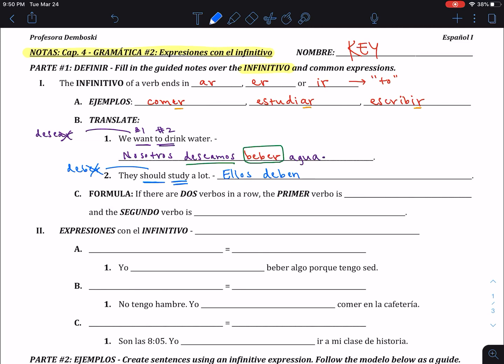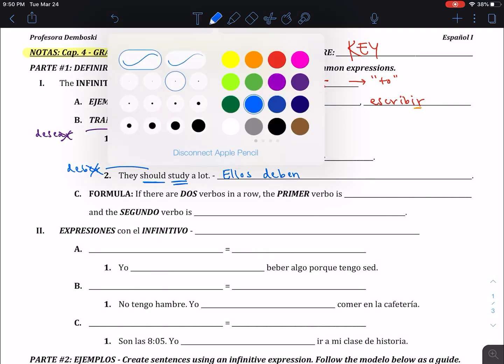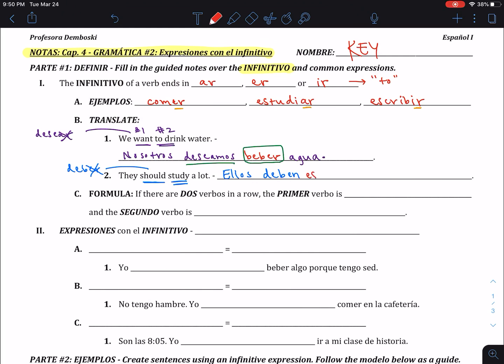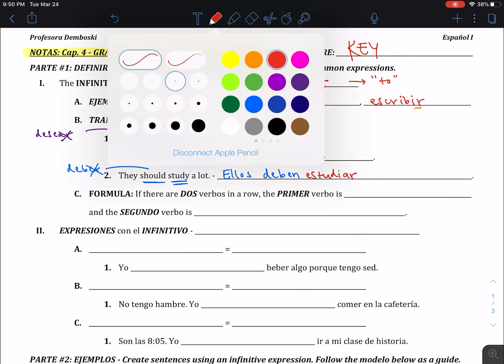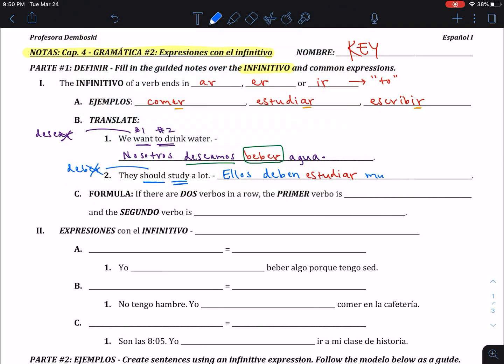Notice because it's an ER verb, it's EN, not AN. Study, since it's the second verbo, would be estudiar mucho. Okay? Now notice, the very first verbo is conjugated. The second verbo is the infinitive.